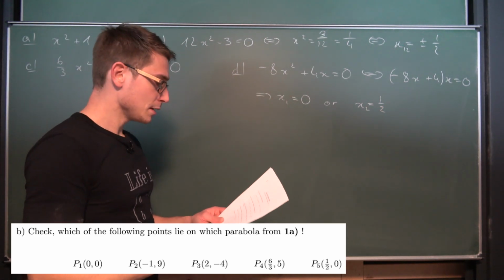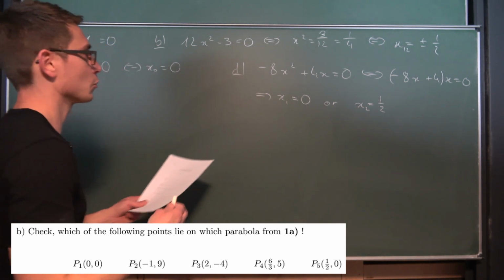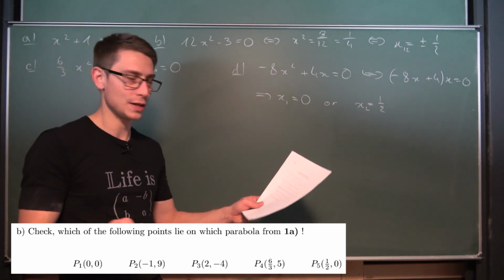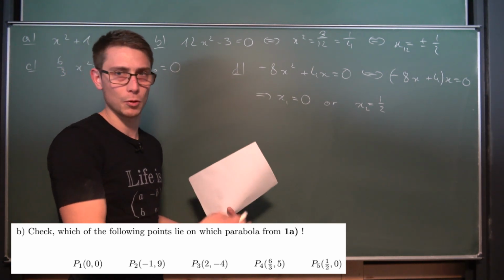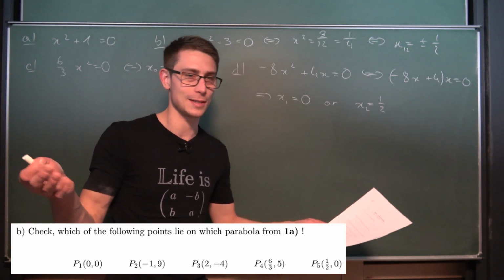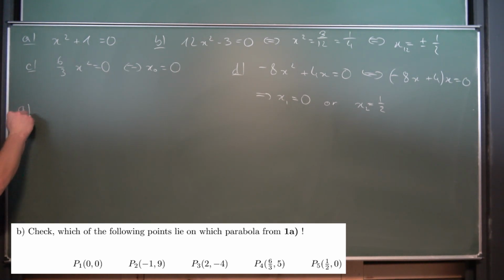And number B, check which of the following points lie on which parabola from 1a. This is just a hassle. This is just for the people who don't know anything, and you can still plug in points and get yourself some points under the condition that you use parentheses in your calculator and the like. If not, then you are basically a bit wrecked. Get wrecked.